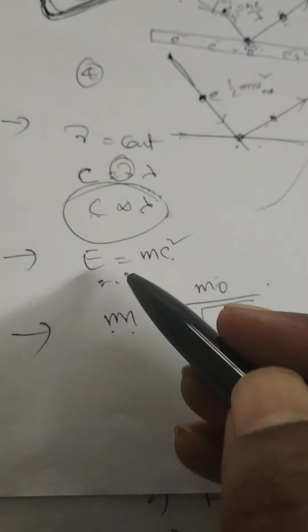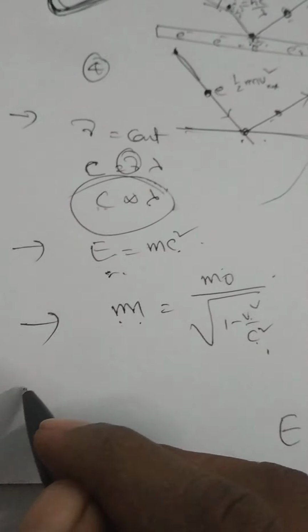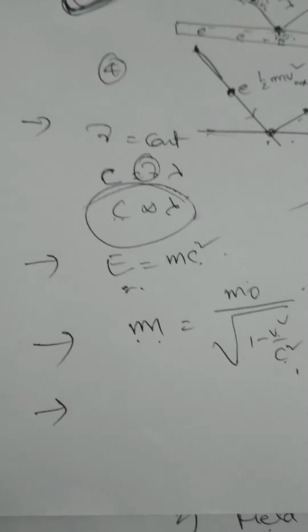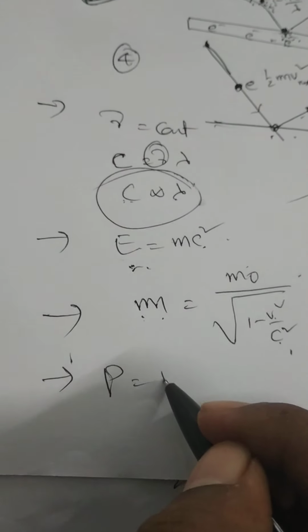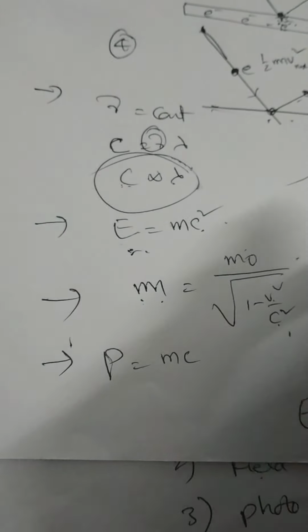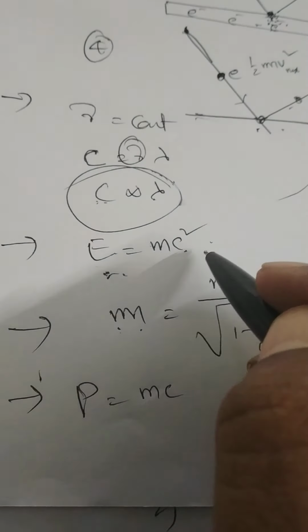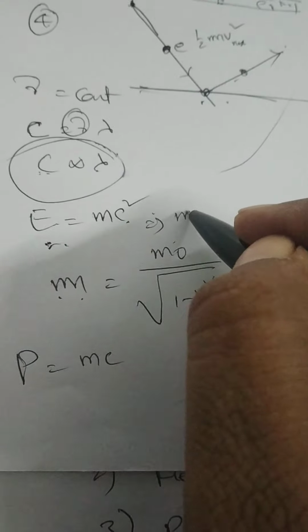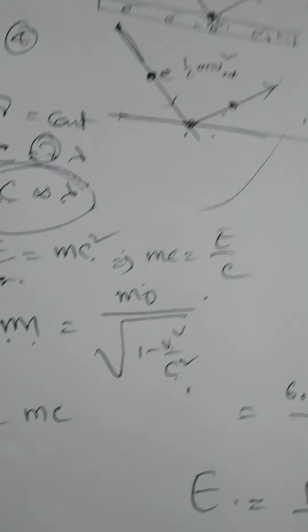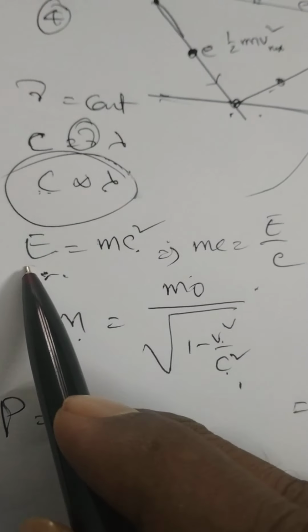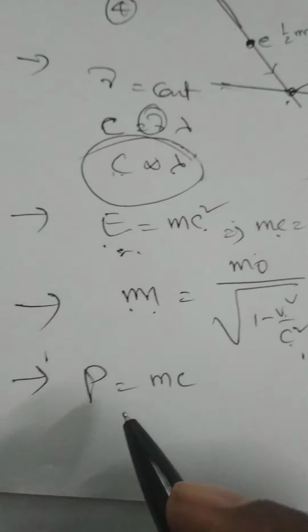Next one, E is equal to mc square. Energy of the photon is equal to mc square. How do you define the momentum? Momentum p is equal to m into c, mass into velocity. From this relation, mc square is equal to E, and m into c is equal to E by c.